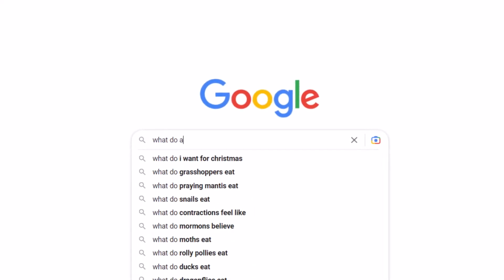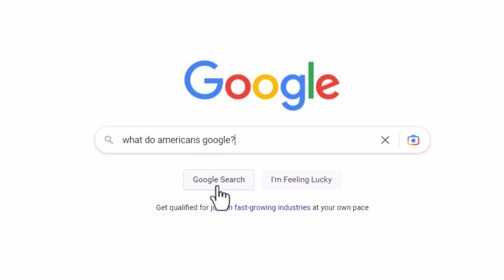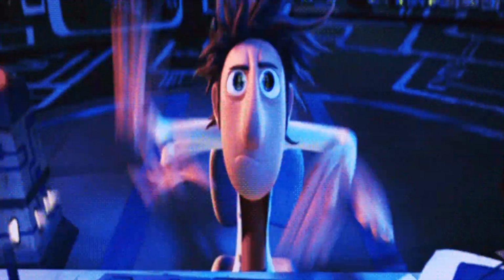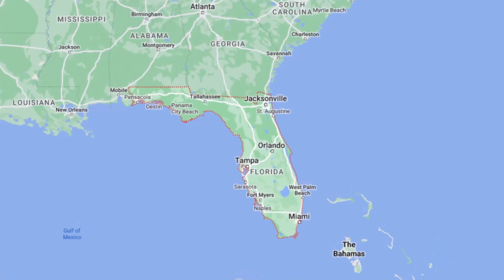Have you ever wondered, what do Americans Google the most? Like, what are they actually searching for? For example, Flint here from Cloudy with a Chance of Meatballs. What is he Googling? Or this random stock image guy. What is he Googling? Or how about the entire state of Florida?